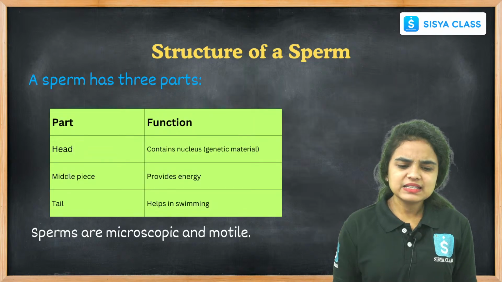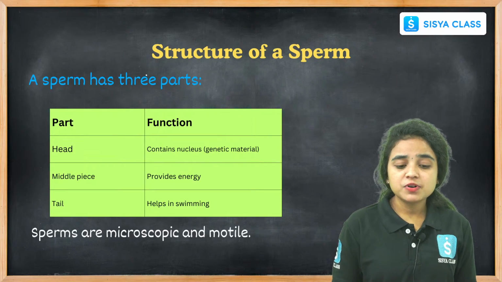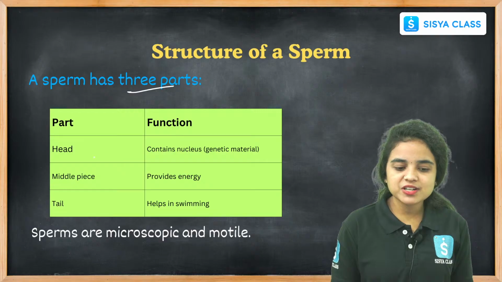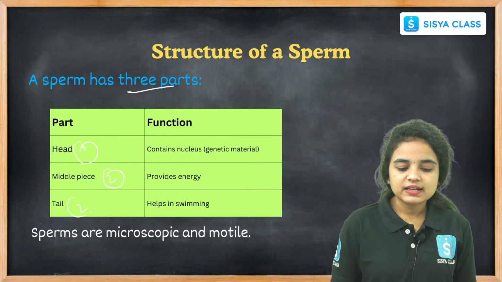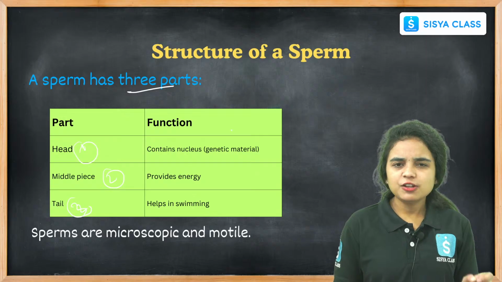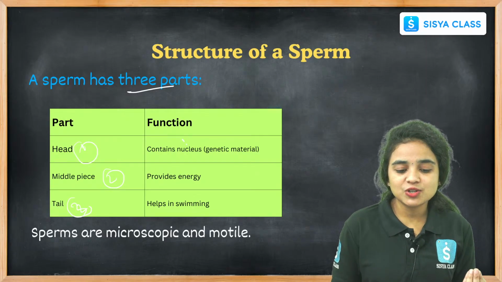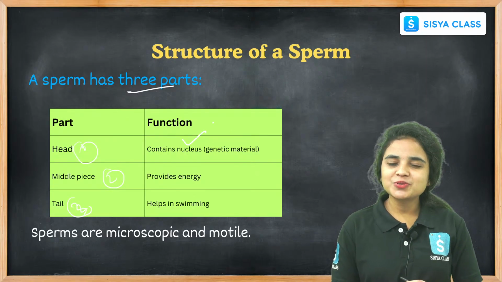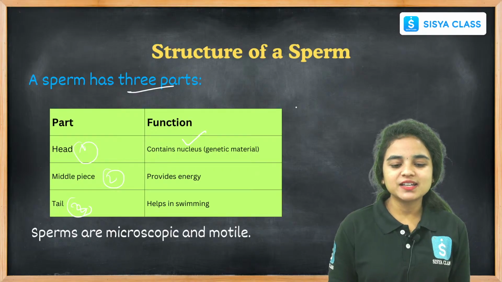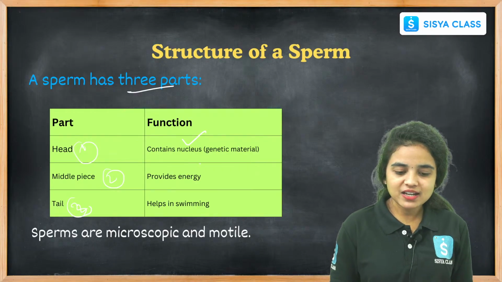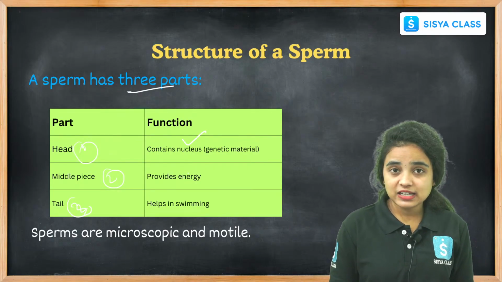Let us see the structure of a sperm. A sperm has three parts. What are the three parts, students? One is the head, another is the middle piece of the body, and the third is the tail. The head contains the nucleus. The nucleus contains chromosomes. These chromosomes carry genetic material called genes. This nucleus contains genetic material.